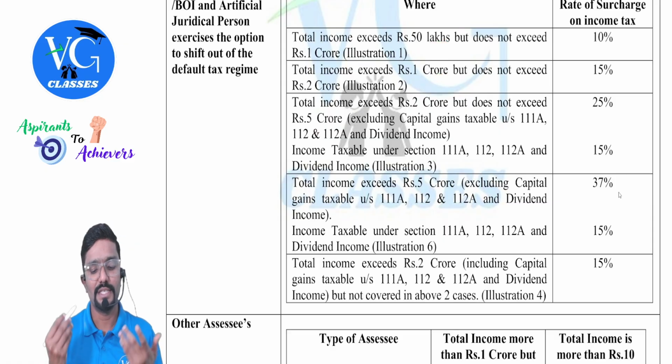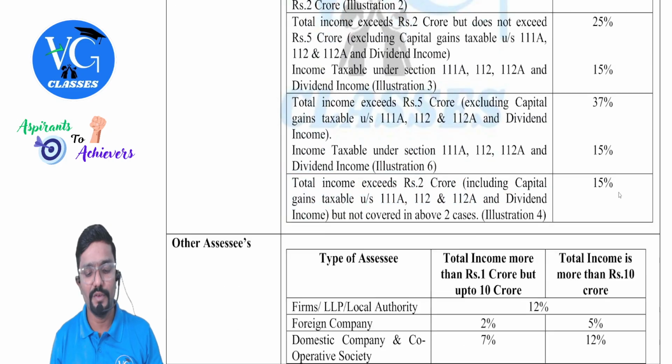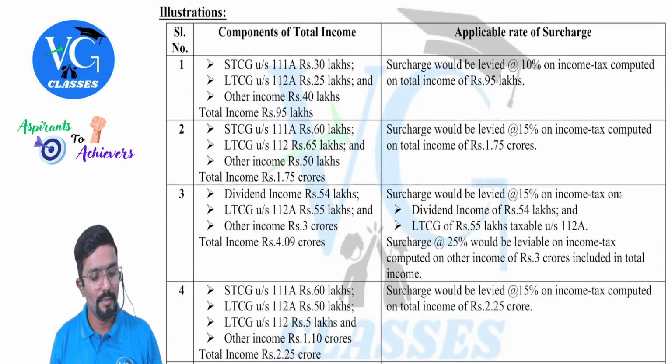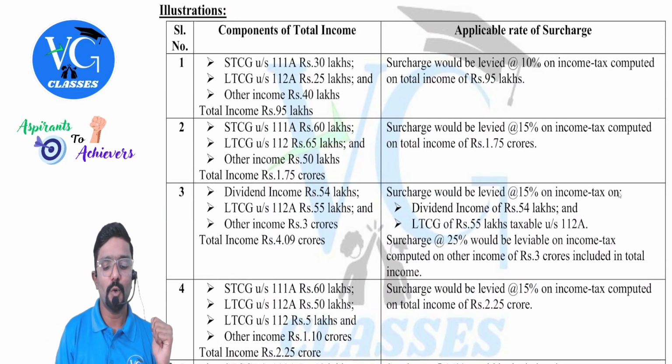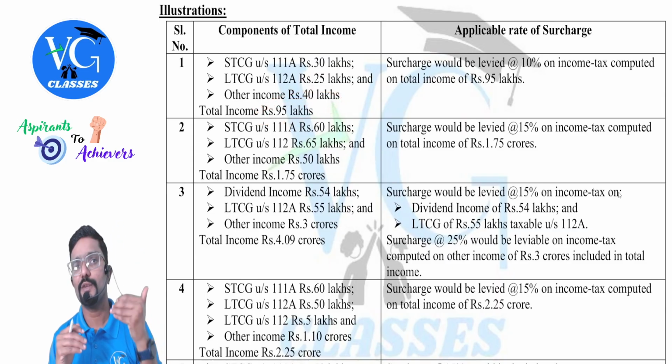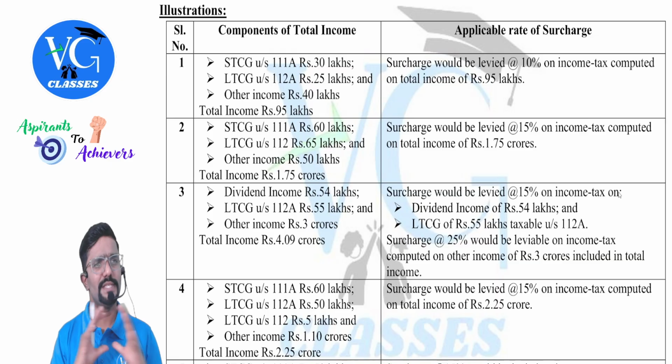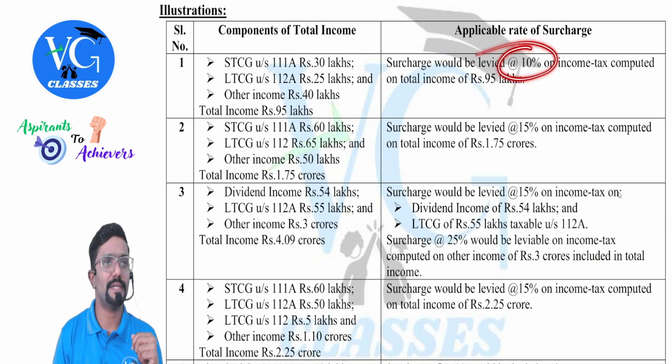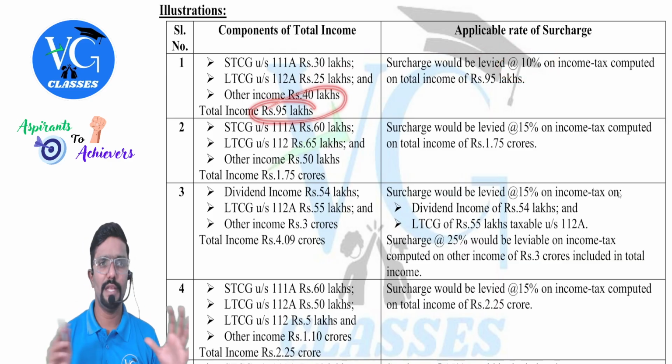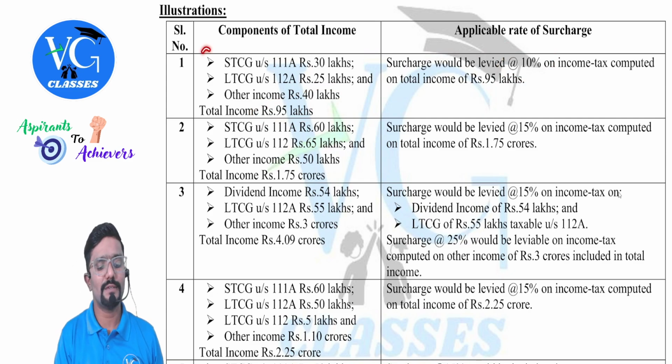Illustration 1 and 2 is common. Okay, 1 and 2 we will see. Please observe. Sir, total income is 95 lakh. That means more than 50 lakh? Yes. So one single rate. What is the surcharge rate? 10%. Calculate the tax on the entire income. That is tax on special income plus tax on normal income. You will get gross tax. On gross tax, it is 10%. Okay, sir.